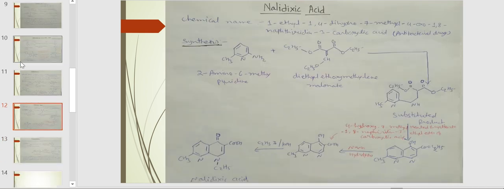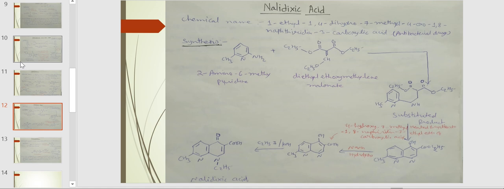Nalidixic acid. It is synthesized by the reaction of 2-amino-6-methylpyridine with diethyl ethoxymethylene malonate to form a substituted product. This product is heated and cyclized to form the ethyl ester of 4-hydroxy-7-methyl-1,8-naphthyridine-3-carboxylic acid. This ester undergoes hydrolysis in the presence of sodium hydroxide to form 4-hydroxy-7-methyl-1,8-naphthyridine-3-carboxylic acid.